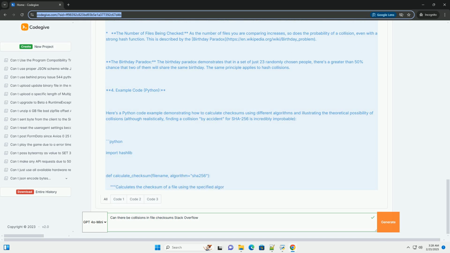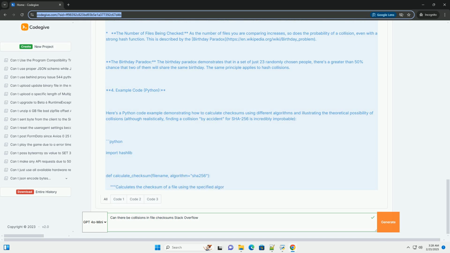In the context of checksums, items are all possible files. The number of possible files is practically infinite, or extremely large, depending on the maximum file size you're considering. Containers are the possible checksum values.